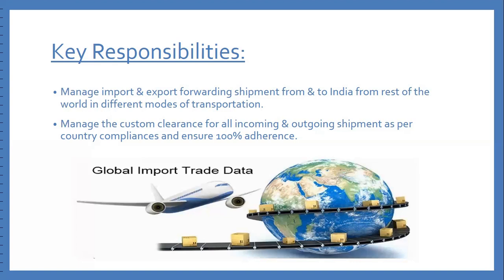For example, if we are going to export some goods from India to another country, then as per this responsibility we have to handle the forwarding part of that shipment. Once our cargo is ready for dispatch, we inform our agent to take a booking for that particular country. Then the cargo is dispatched, the examination process is completed, and the cargo reaches the seaport. Then the shipment will sail.